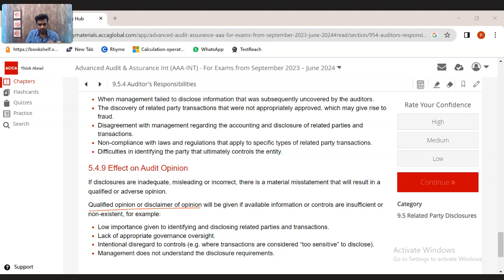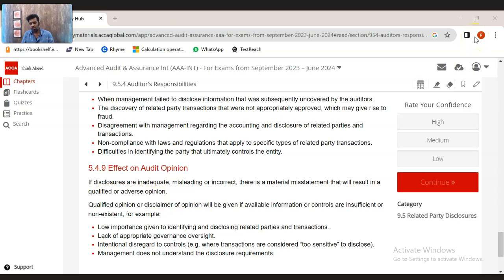So if the related party disclosures are inadequate, the transactions have mistakes, or the amounts of the transactions are not appropriately disclosed, etc., then it could result in a qualified or an adverse opinion. But if the client is not giving us evidence at all, then we will go for a qualified or a disclaimer of opinion.